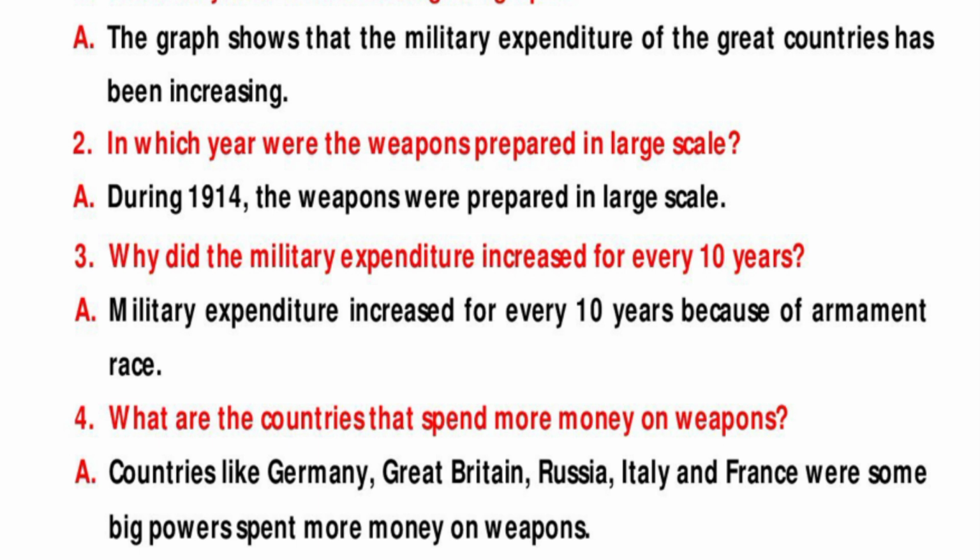Third question is, why did the military expenditure increase every 10 years, students? Military expenditure increased every 10 years because of the armament race. Fourth question is, which countries spent more money on weapons? Countries like Germany, Great Britain, Russia, Italy and France were some big powers that spent more money on weapons.